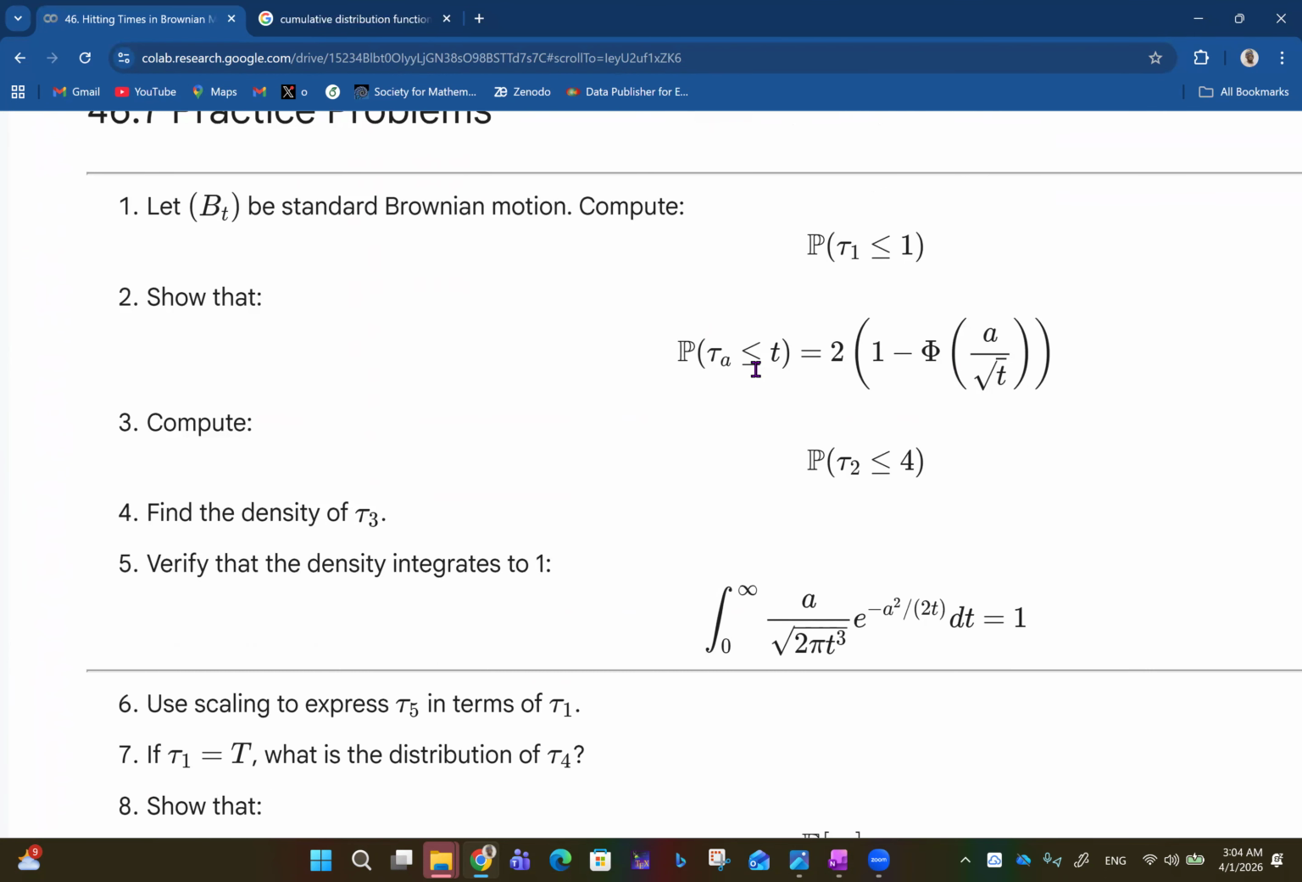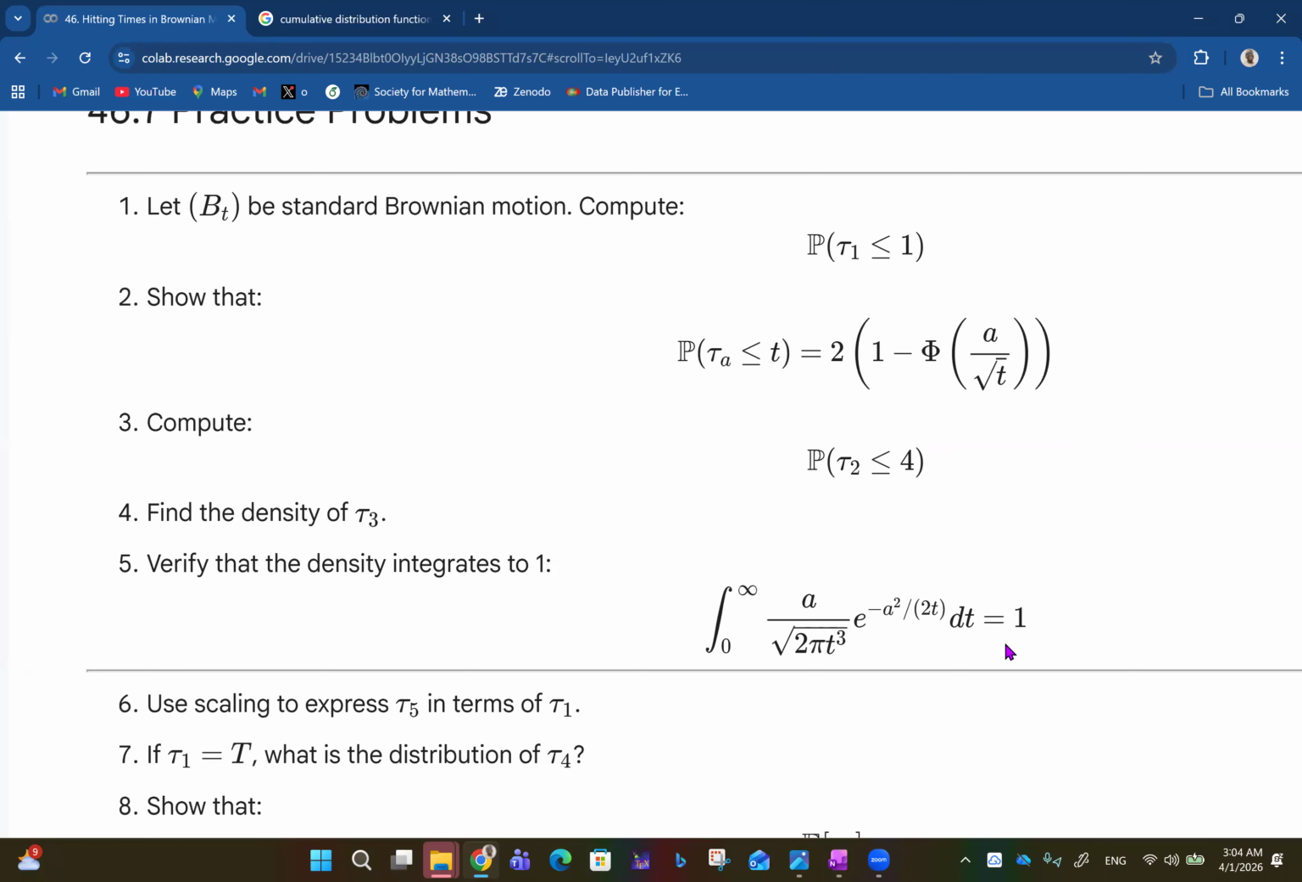Then we want to compute this: tau 2 is less than or equal to 4. So of course a is 2 and t is 4. So you want to compute that. Next, find the density of T3, then verify that the density integrates to 1. Okay, so you want to check this.